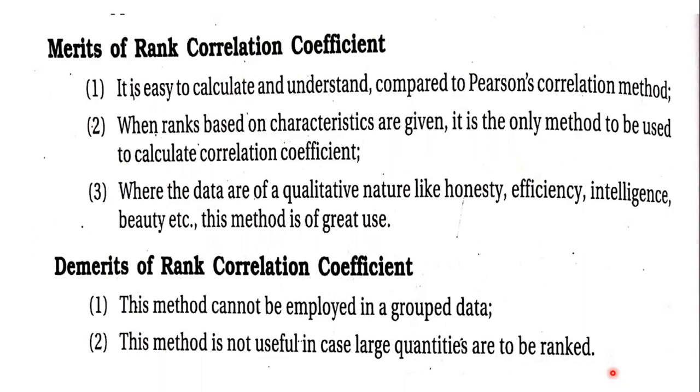So that is one of the demerits. But if the data is qualitative in nature, there is no other way but to calculate the rank correlation coefficient. So these are a few merits and demerits of rank correlation. Any doubts in this?